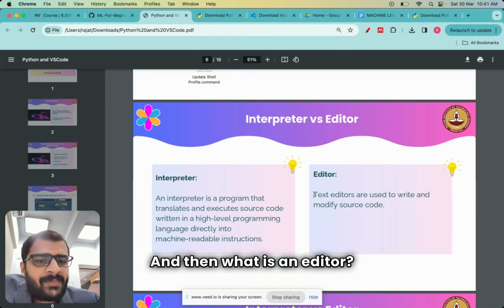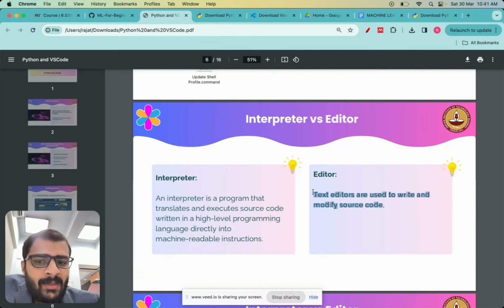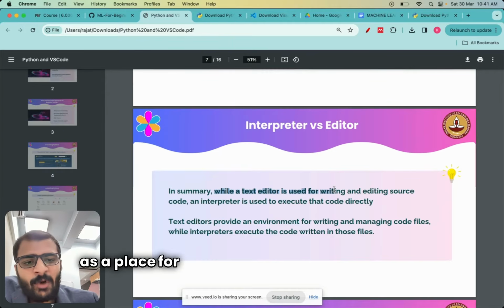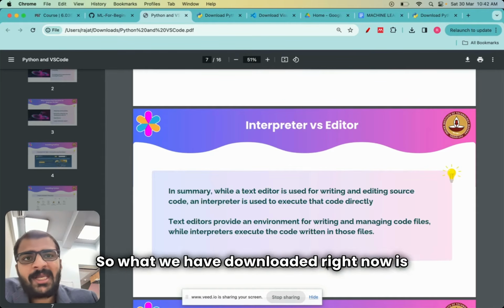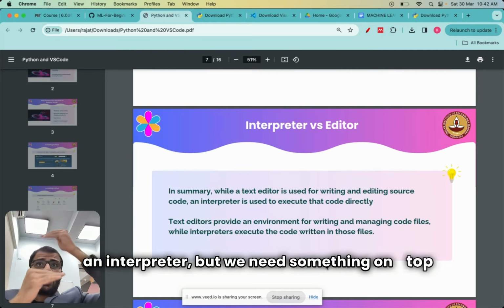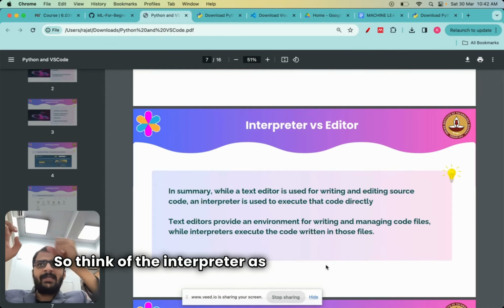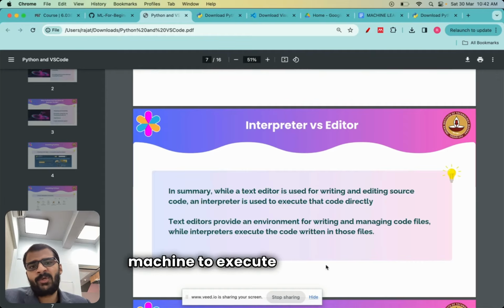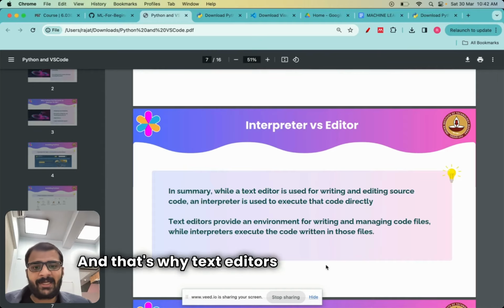And then what is an editor? A text editor is basically that place where we will write and modify source code. So essentially, you can think of a text editor as a place for writing and editing source code, and an interpreter is used to execute that code. So what we have downloaded right now is an interpreter, but we need something on top of that where we write the code. Think of the interpreter as taking information from the editor and then passing it on to the machine to execute it on the CPU. And that's why text editors are very important.